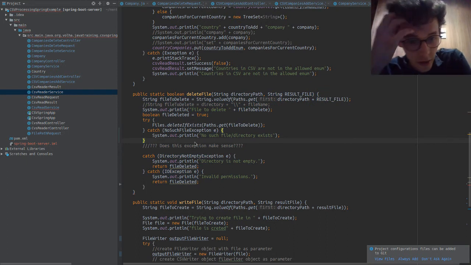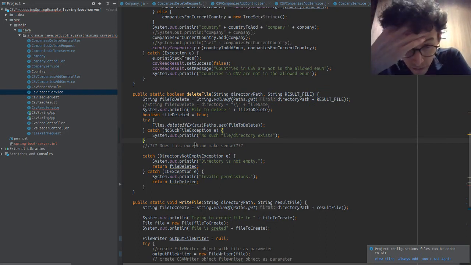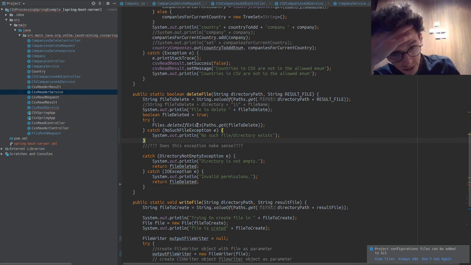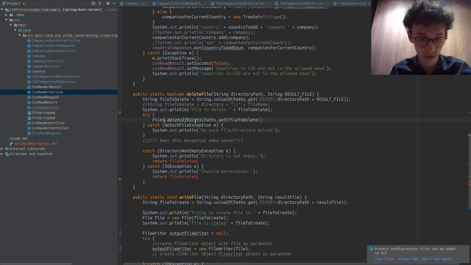Okay, it wants to return a boolean of whether the file was deleted. So, file deleted true. Why is file deleted true? Files delete if exists, and this returns a boolean. Then we could do the reason why there is an issue.